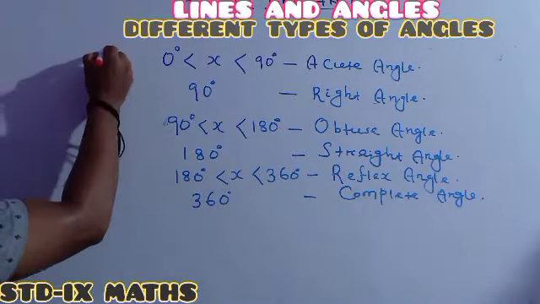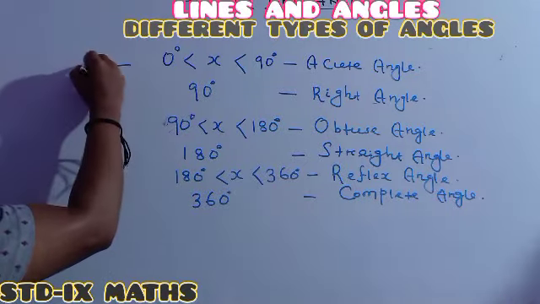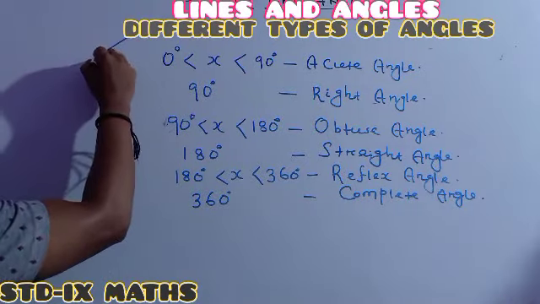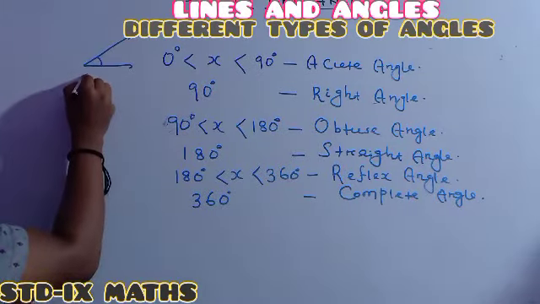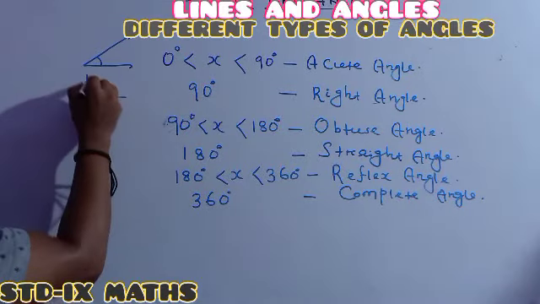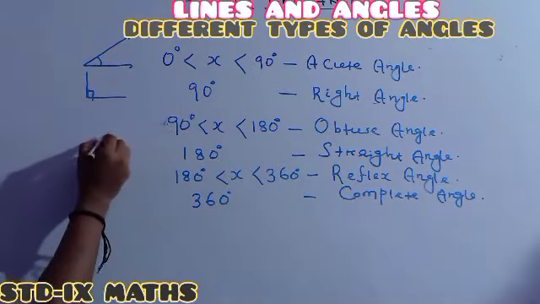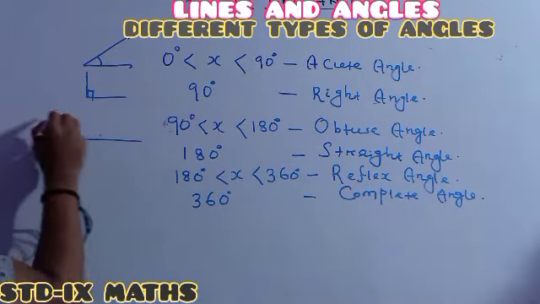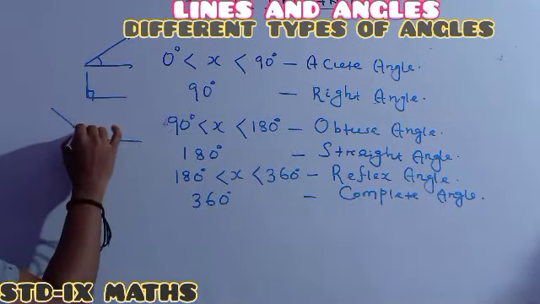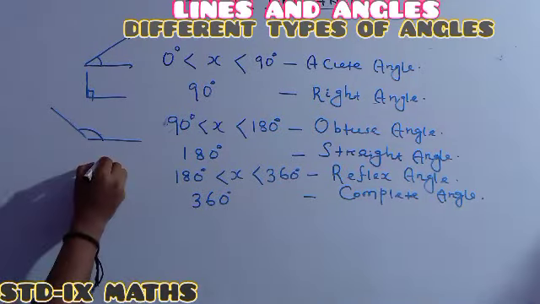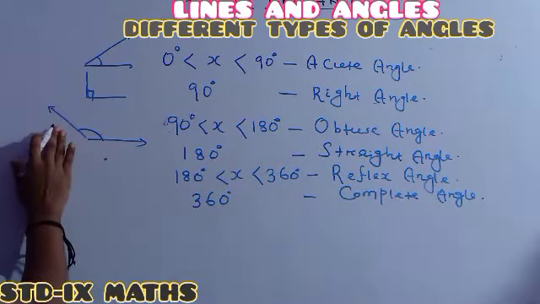See, an acute angle looks just like this. This angle is called an acute angle. A right angle structure is just like this. And an obtuse angle is just like this, more than 90 degree. For a straight angle, the ray becomes fully straight.